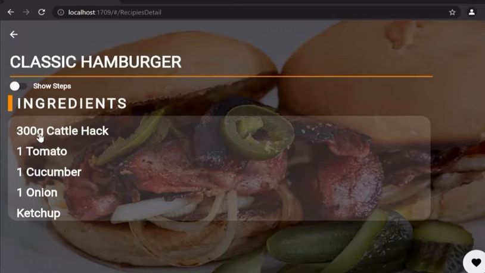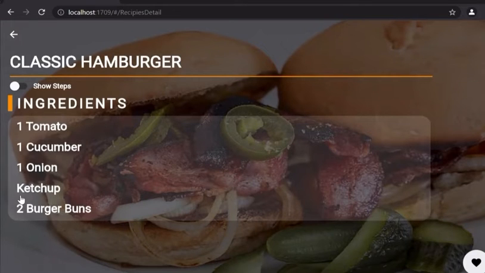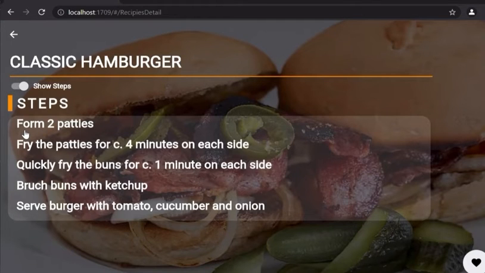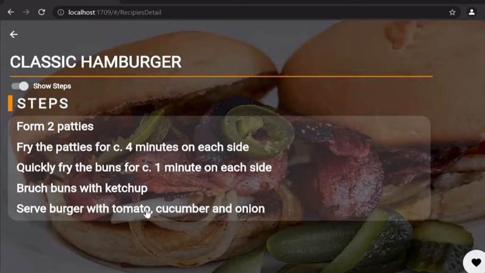We have the ingredients like tomato, cucumber, onion, and other ingredients. And if you press this toggle button, it will show the steps, like form and fry the patties and serve the burger with tomato, cucumber, and onion.